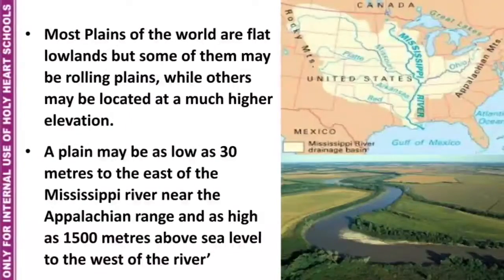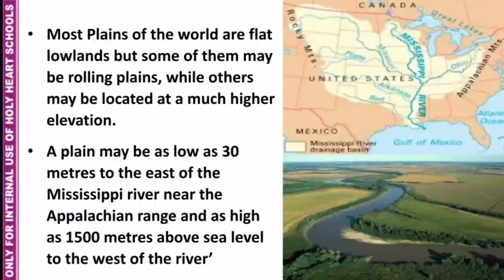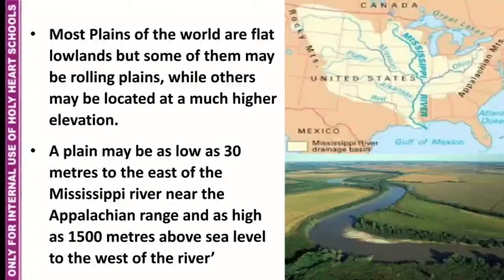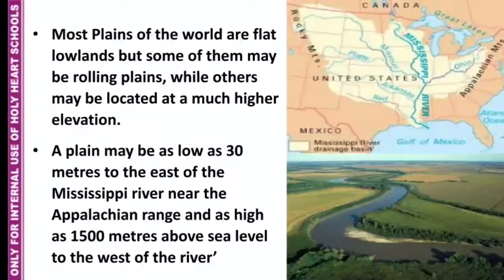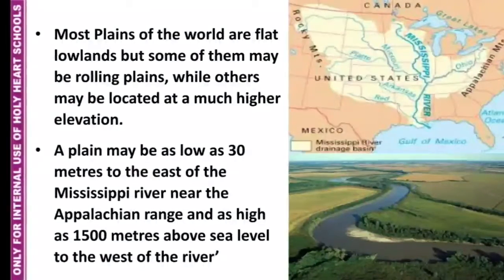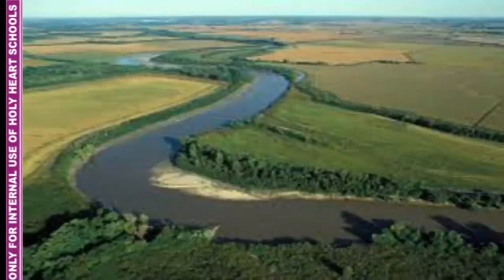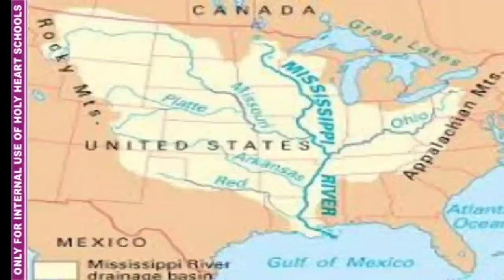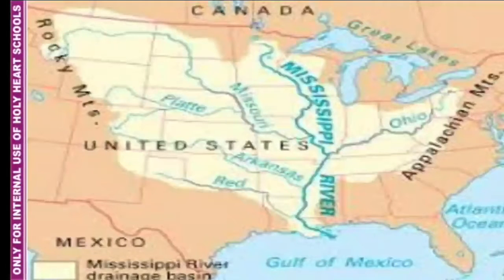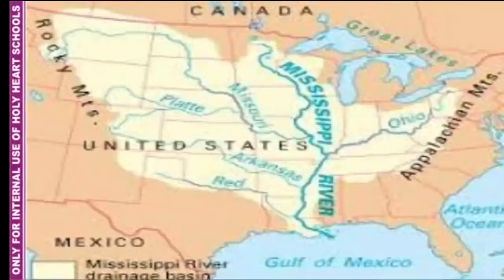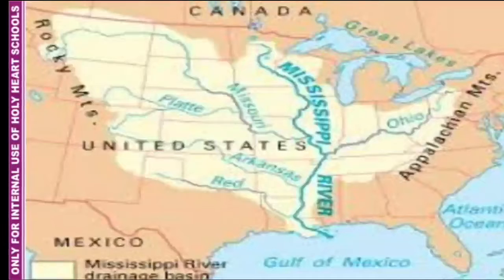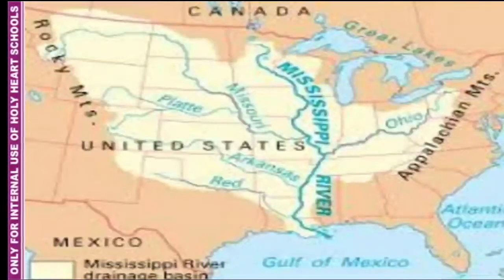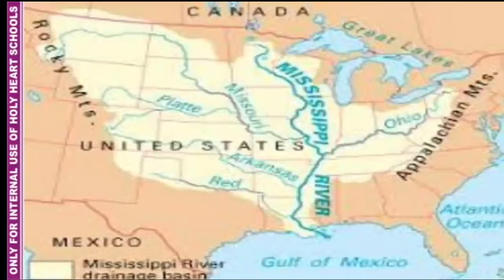Most plains of the world are flat lowlands, but some of them may be rolling plains while others may be located at much higher elevation. A plain may be as low as 30 meters to the east of the Mississippi River near the Appalachian Range and as high as 1500 meters above sea level to the west of the river.